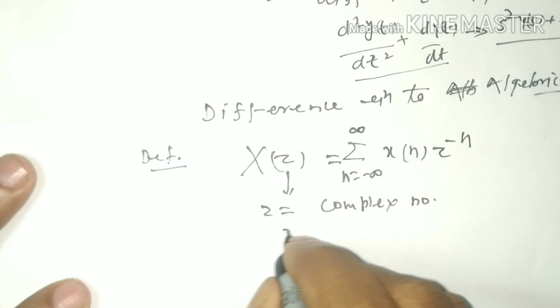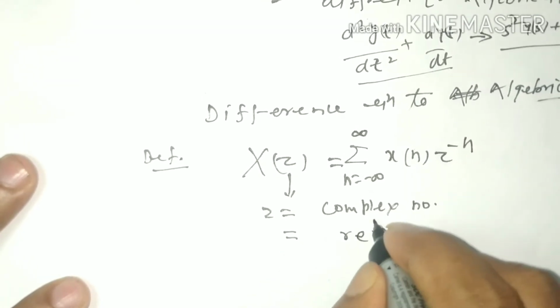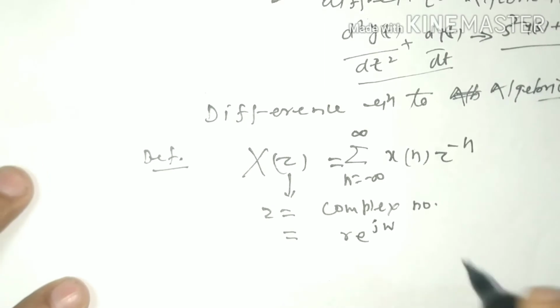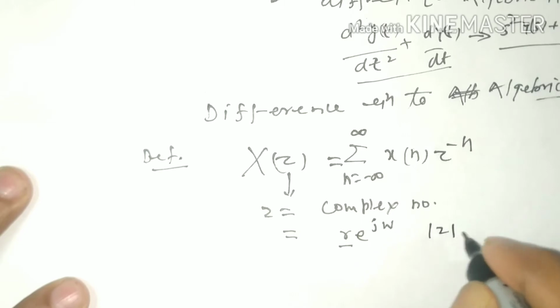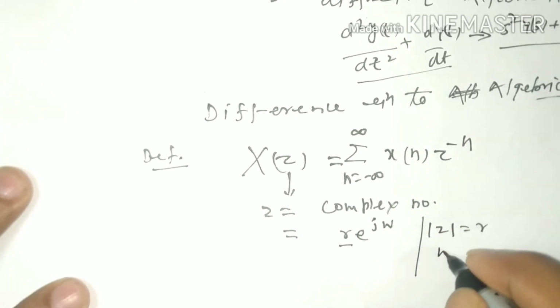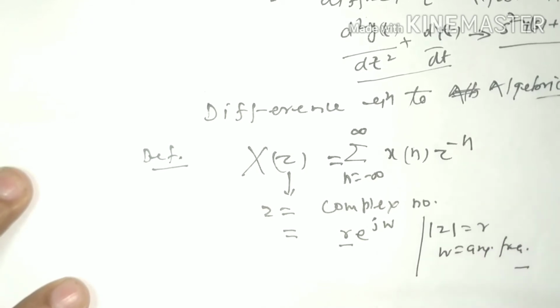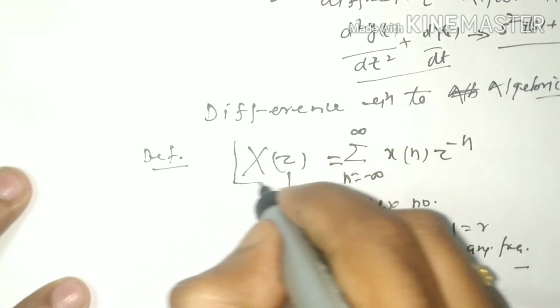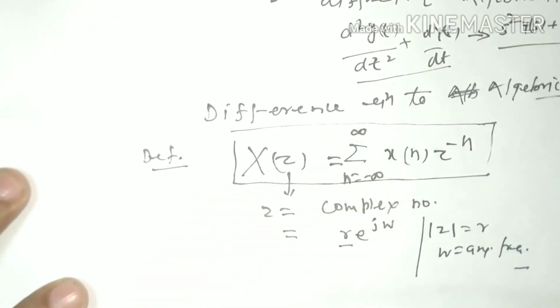We can write any complex number in polar form like r e to the power j omega, where r is the modulus of that complex number and omega is angular frequency. So this is the definition of Z transform.